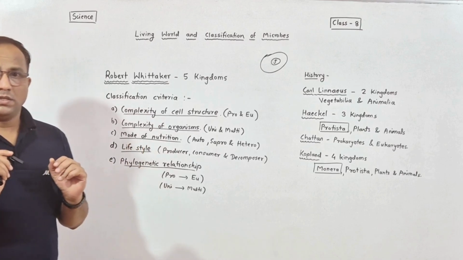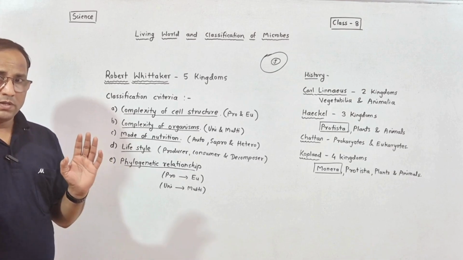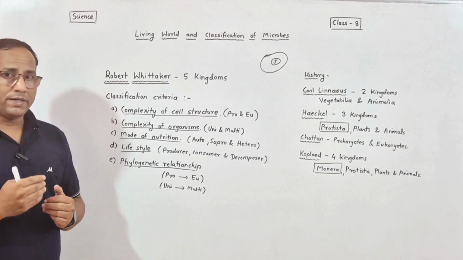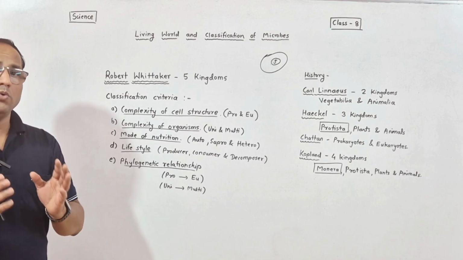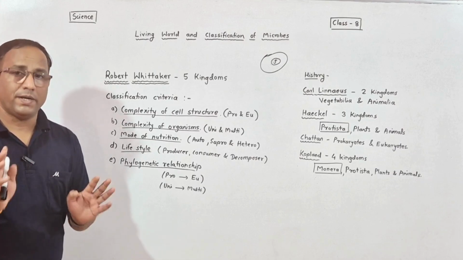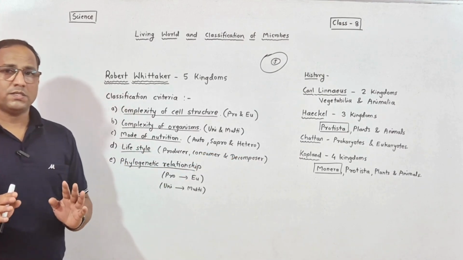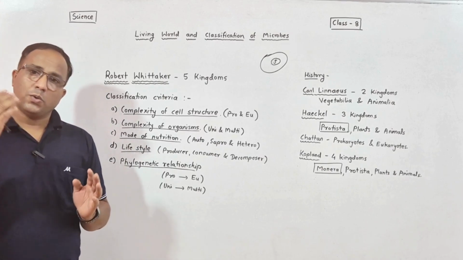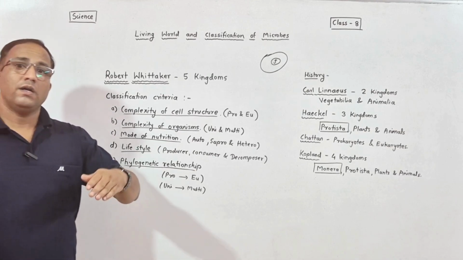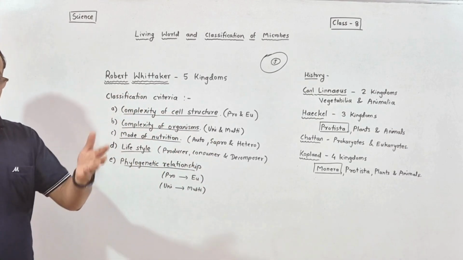The plants which make their own food are called autotrophs. Saprophytic organisms are mostly the fungi, which depend for their food on decaying dead matter. They are called saprophytes. And heterotrophs means other animals, including us humans, because we depend on other organisms or plants for our energy, for our food.